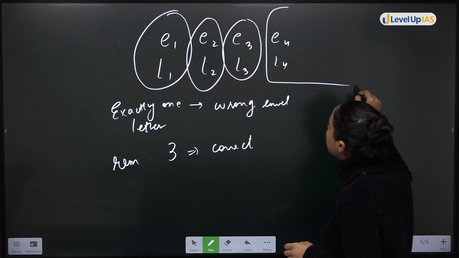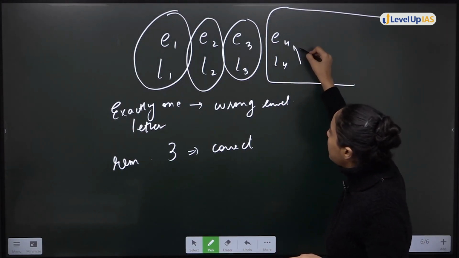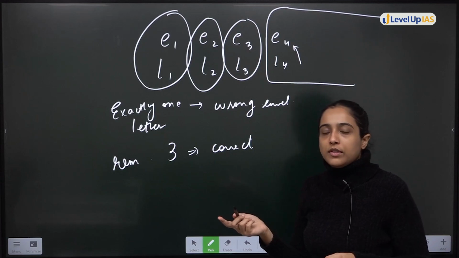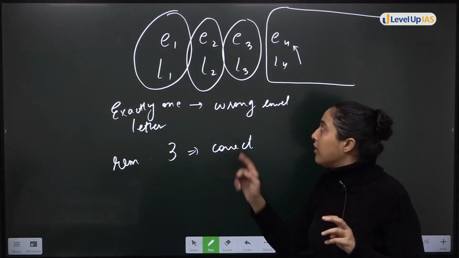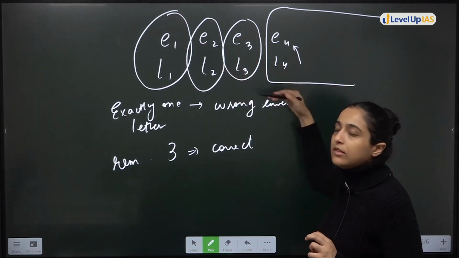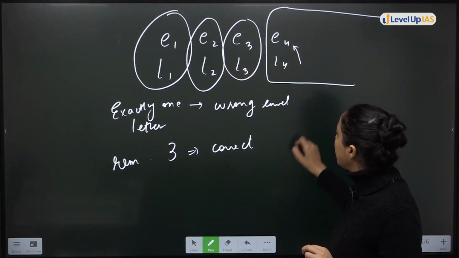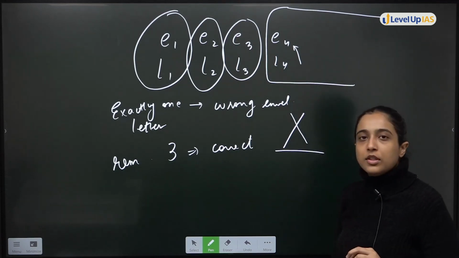Now, what is the only case left for letter 4? Can it go into any other envelope? There are only 4 envelopes. 1 went in 1, 2 in 2, 3 in 3. So there is no possibility of 4 going anywhere else. So that means it is not possible, right?